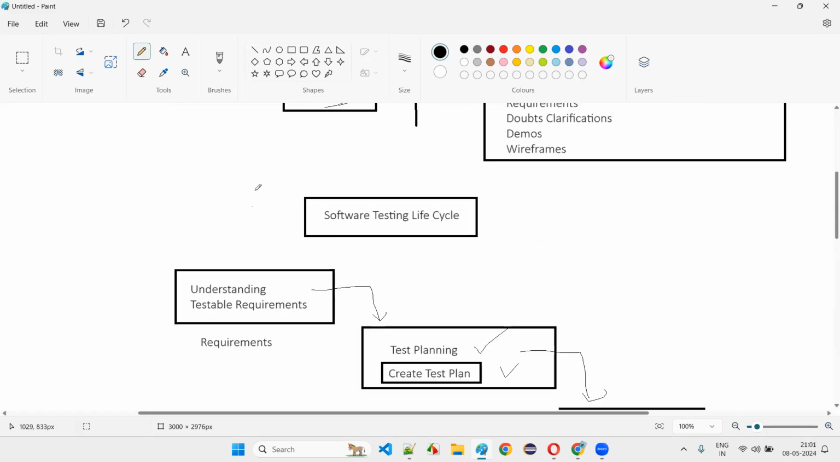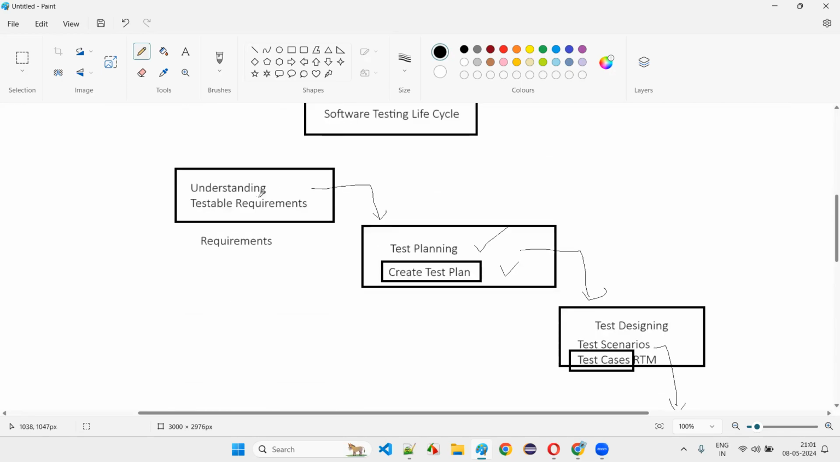They'll get a BRS kind of document, where they will understand the testable requirements from the BRS document. Whatever testable requirements they understand, they'll create a test plan document on how, what, when, and all those things. Everything will be there in the test plan. All the planning will be done here.